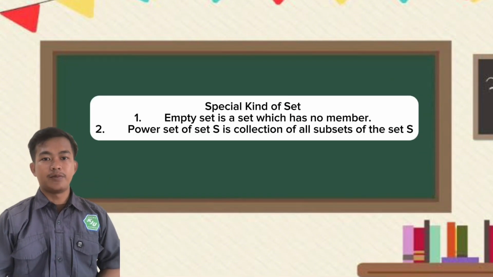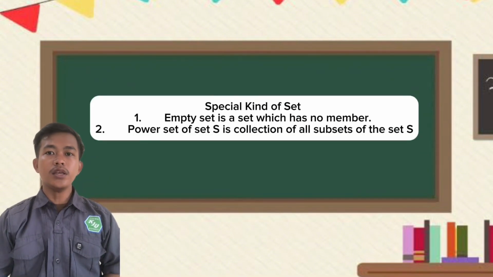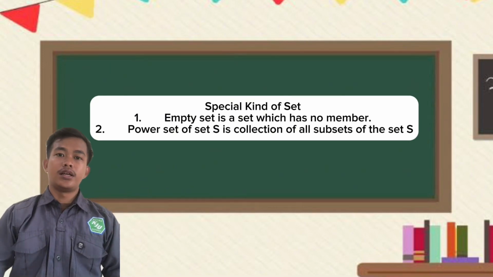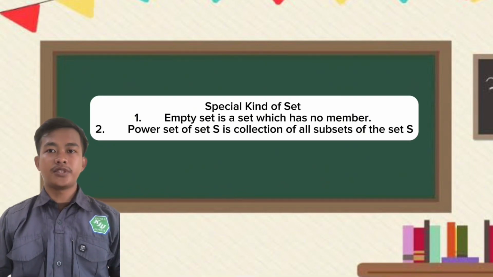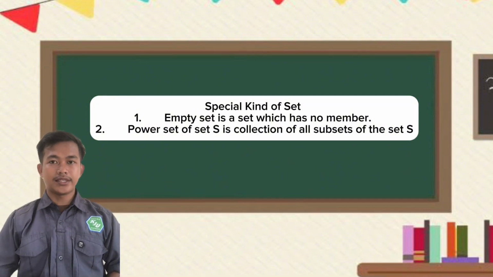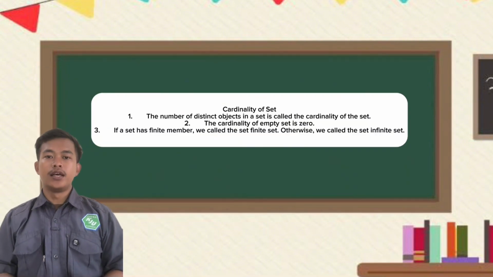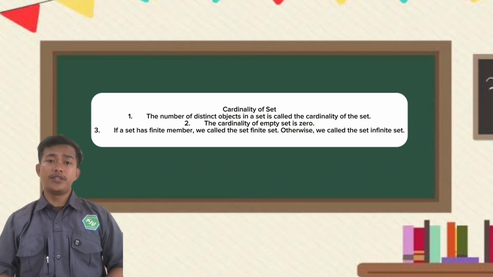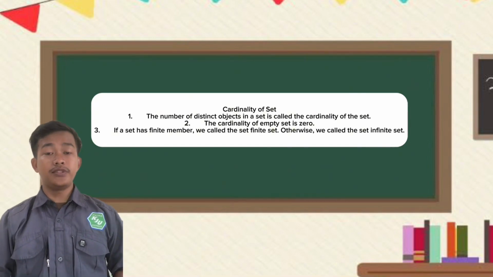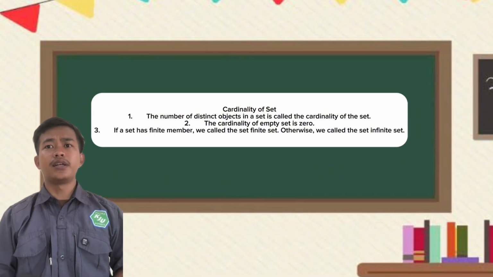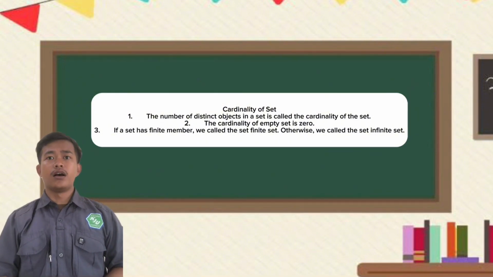Special kinds of sets. The first, the empty set is a set which has no member. The second, the power set of set S is the collection of all subsets of the set S. Cardinality of sets: the number of distinct objects in a set is called the cardinality of the set. The cardinality of the empty set is 0. If a set has finite members, we call the set a finite set. Otherwise, we call the set an infinite set.